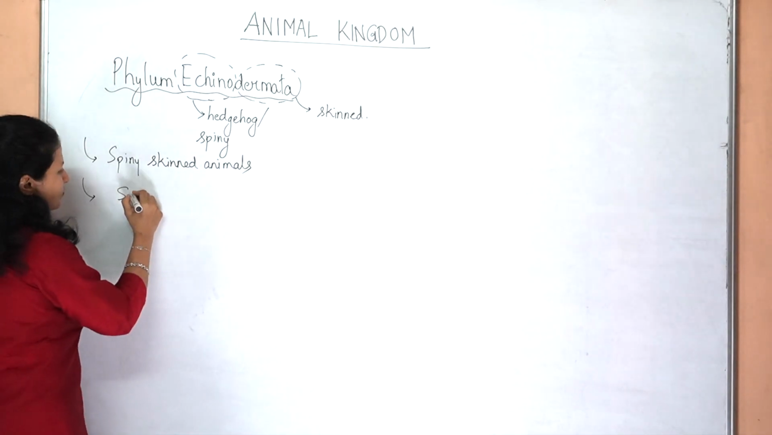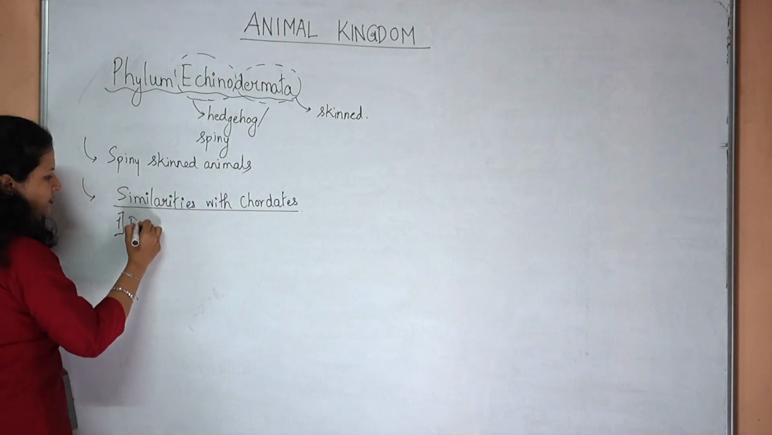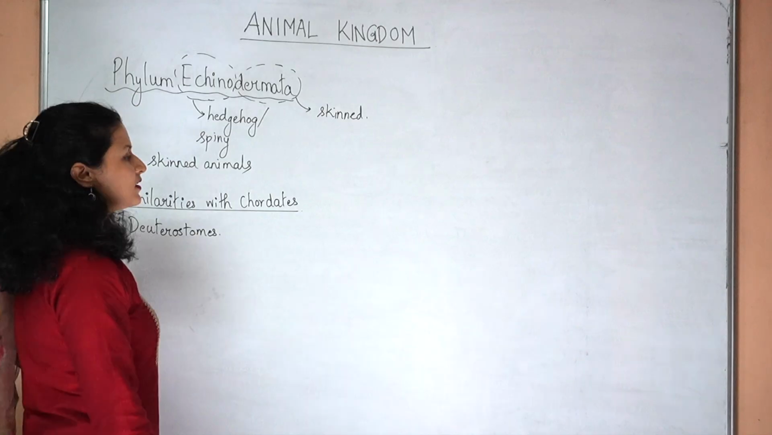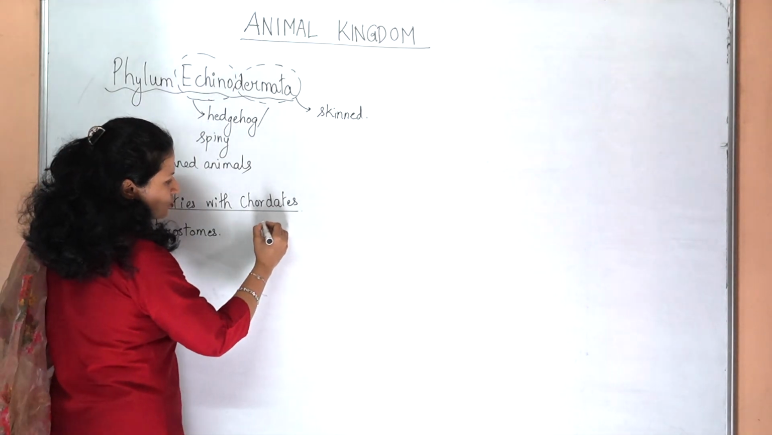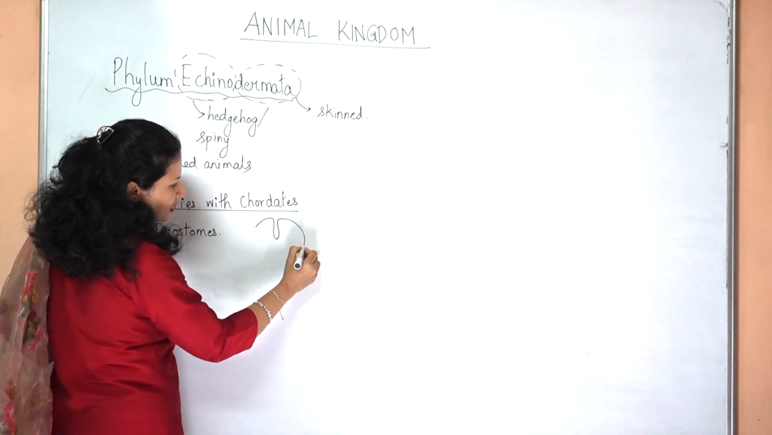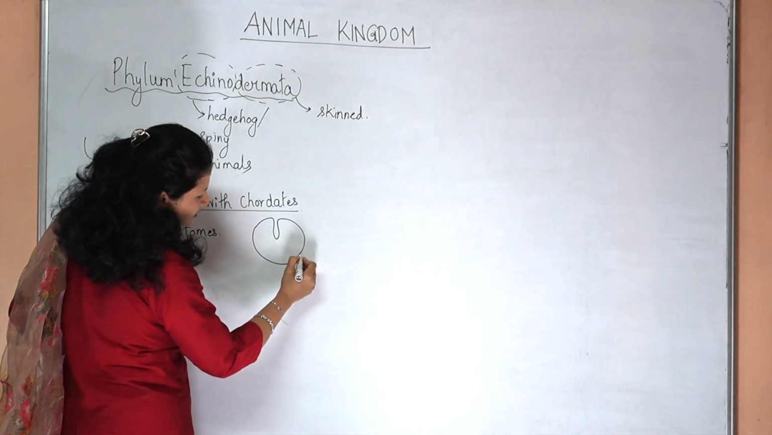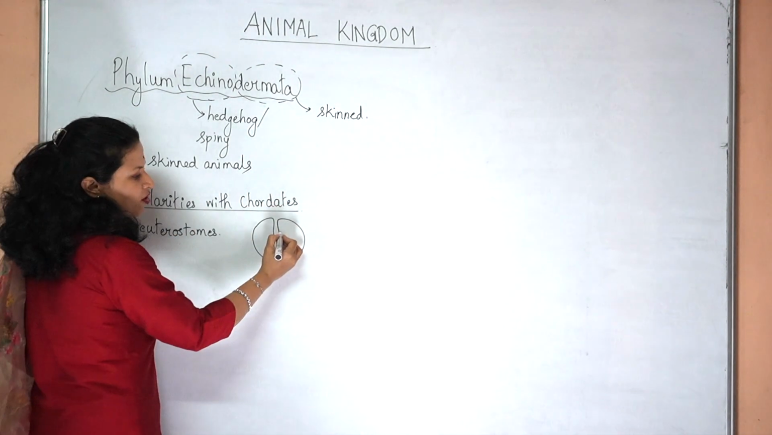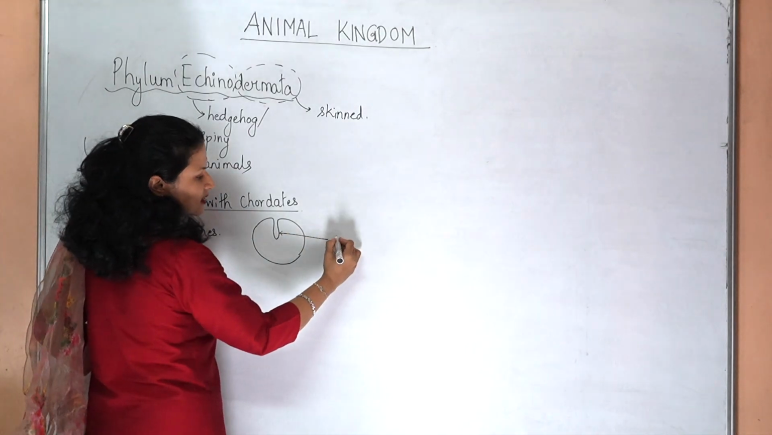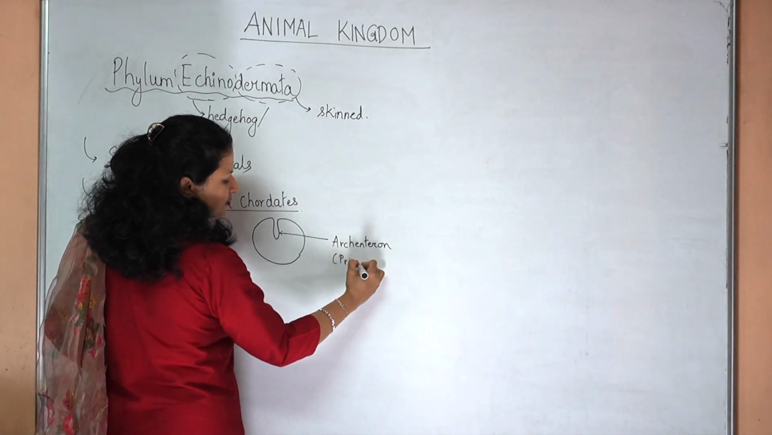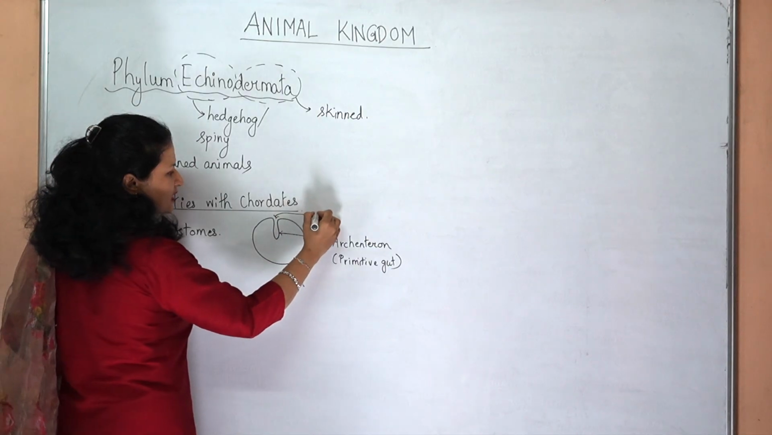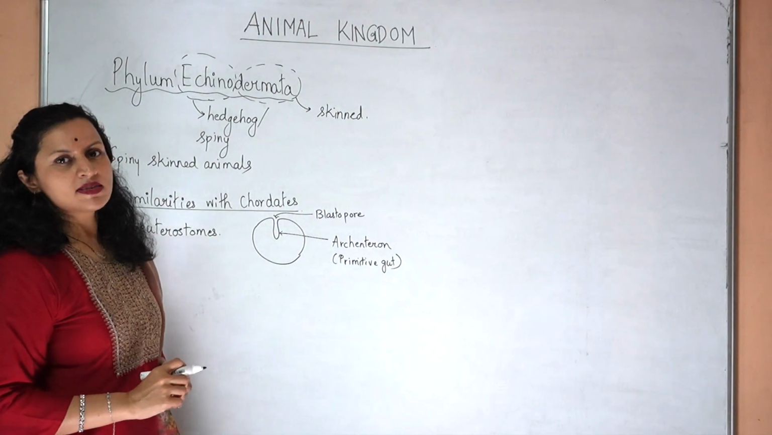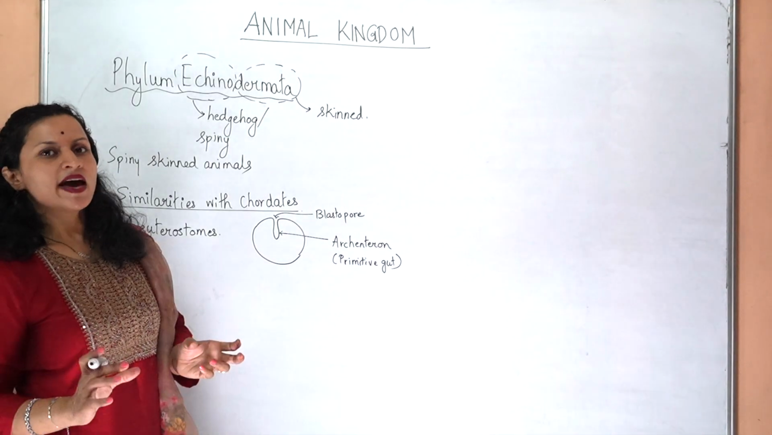Similarities with chordates. First of all, these are deuterostomes. If you remember what are deuterostomes, I had explained it in earlier lectures that during the course of embryonic development, when the embryo becomes a ball of cells, at one point there is an invagination in this ball of cells to form the primitive gut, which is called the archenteron, the opening of which is known as the blastopore. This embryological development happens in all the triploblastic animals with a true coelom, annelids onwards.